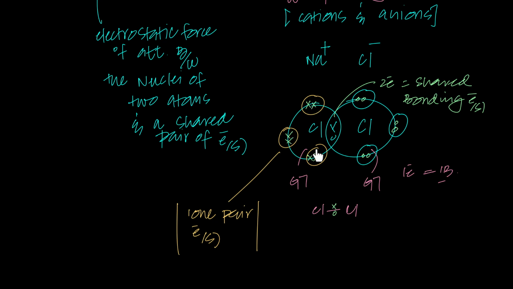1, 2, 3, because pair means 2. So that's 1 pair, 2 pair, 3 pair, 4 pair, 5 pair, 6 pair. So if I talk about 2 chlorine atoms being bonded to each other, I'd say that there are 2 bonding electrons and there are 6 lone pairs. And how many lone electrons are there? There are a total of 12 lone electrons, but not lone pair electrons.